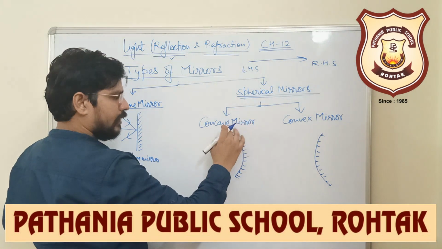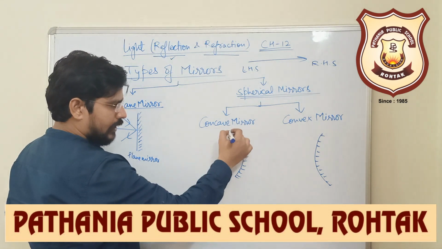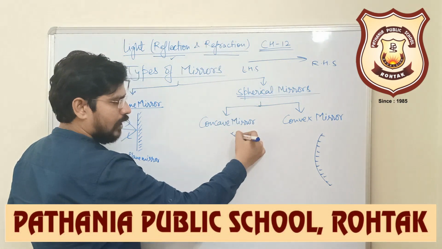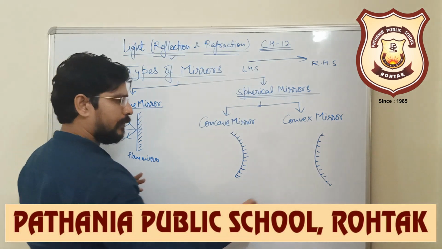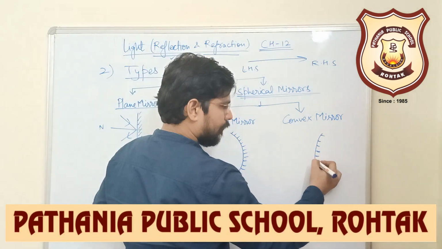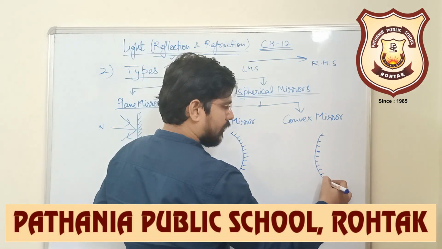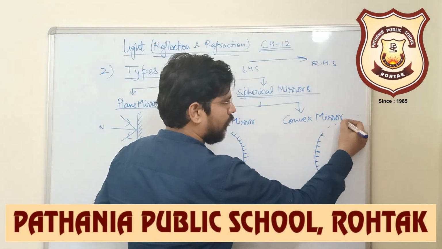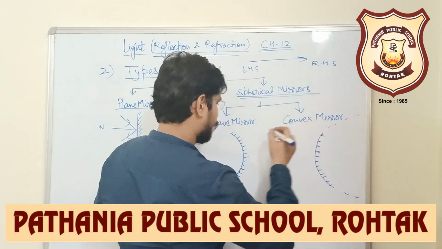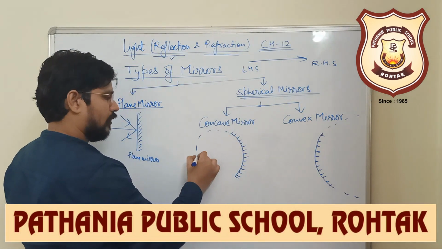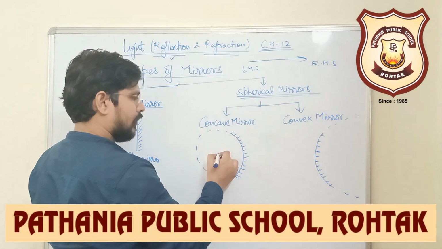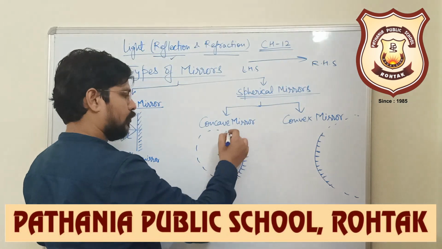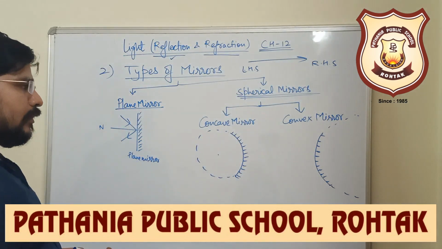So in concave mirror the reflecting side is the interior of the sphere, and the outer side, the back side of the mirror, is polished. And in convex mirror the reflecting surface is the outer side of the sphere. They both are part of a sphere, and you can complete them. So this is concave mirror and that is convex mirror.